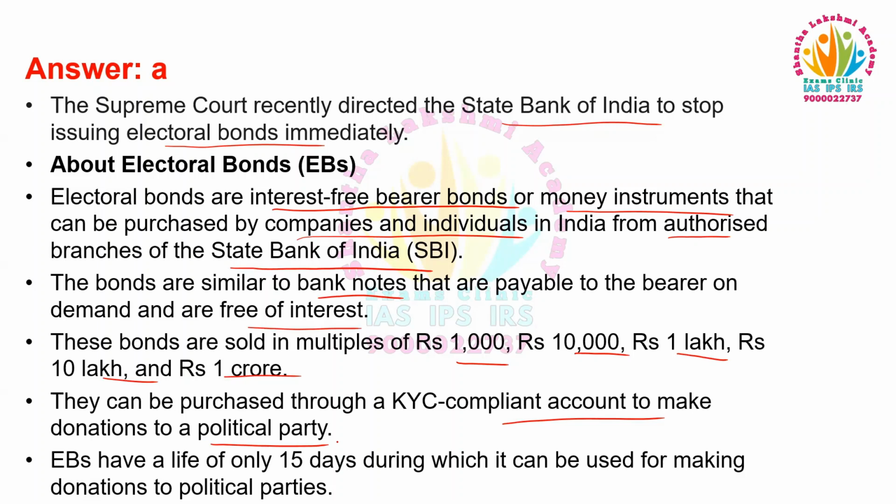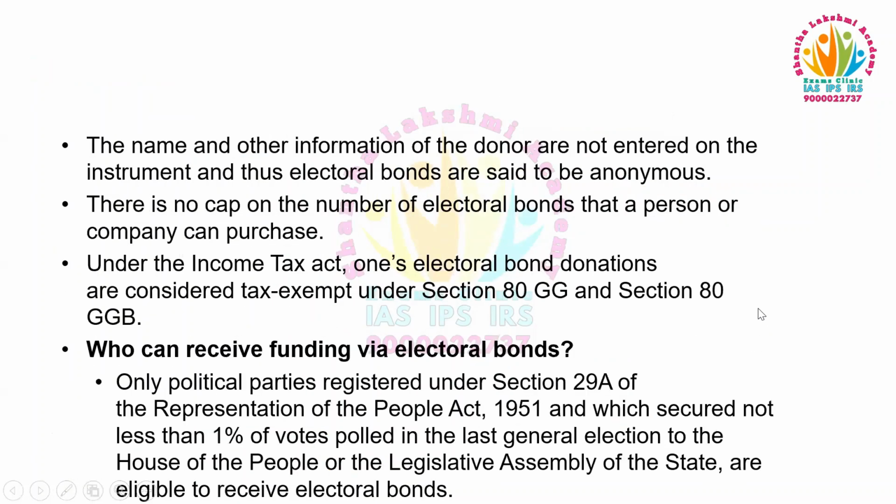Electoral bonds have a life of only 15 days, during which they can be used for making donations to political parties. The name and other information of the donor are not entered on the instrument, and thus electoral bonds are said to be anonymous. There is no cap on the number of electoral bonds that a person or a company can purchase. Who can receive funding via electoral bonds?